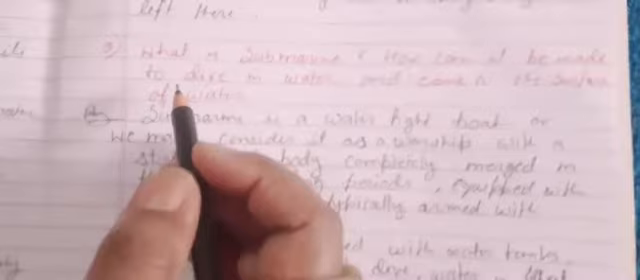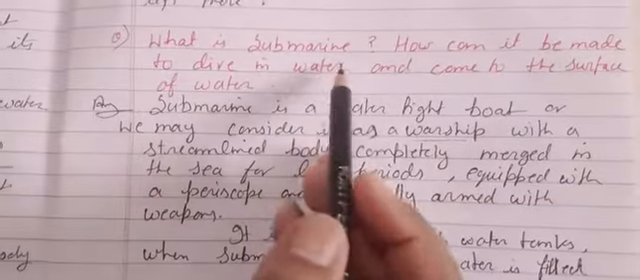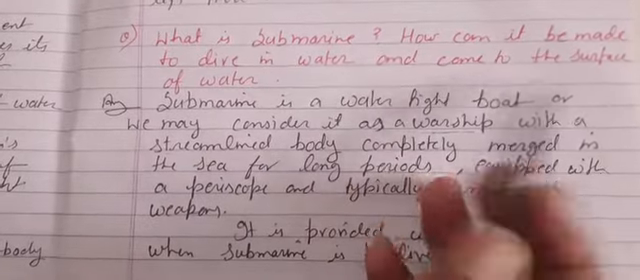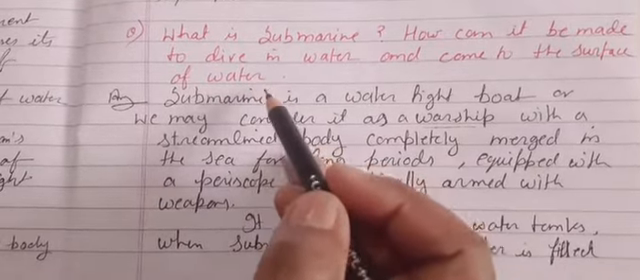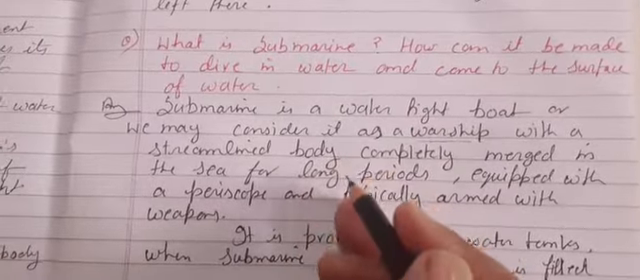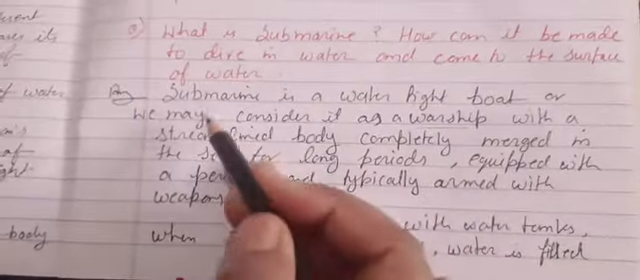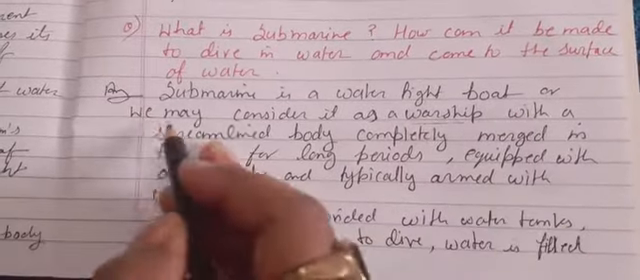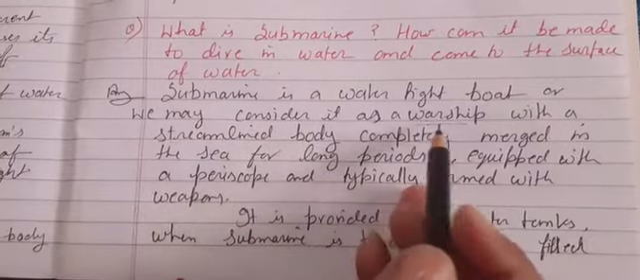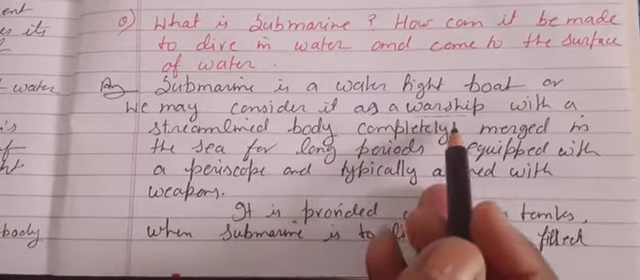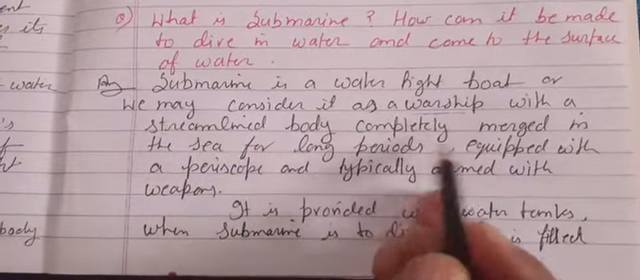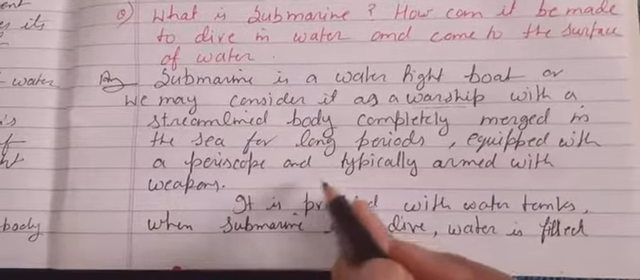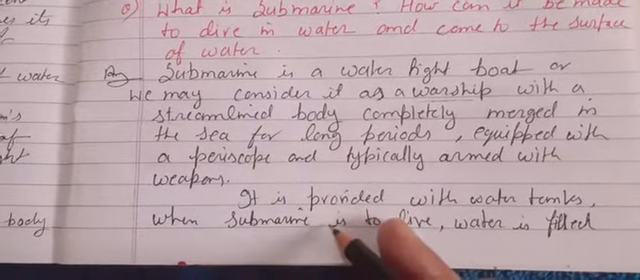Okay, children, now next question. What is a submarine? How can it be made to dive in water and come to the surface of water? Again, I have explained this question in the video. Go through that before reading this answer. A submarine is a watertight body, or we may consider it as a warship, because it is especially used for war, with a streamlined body, completely immersed in the sea for long periods, equipped with a periscope and typically armed with weapons.